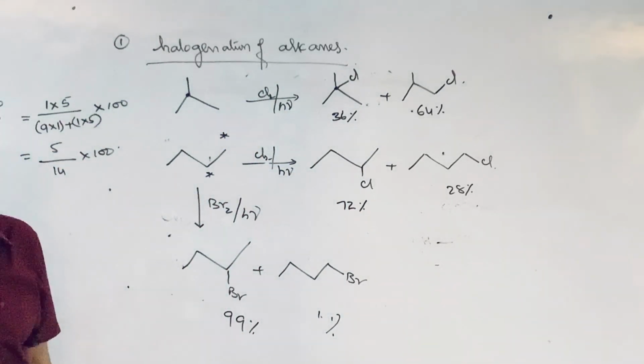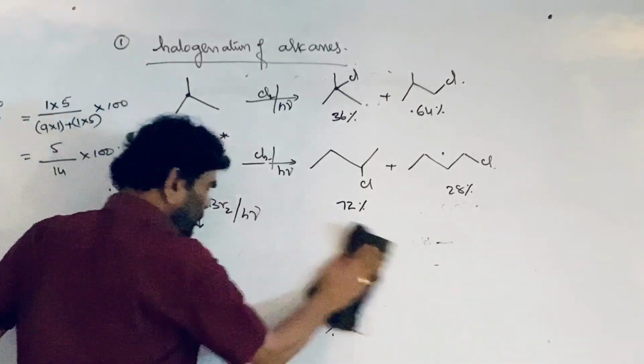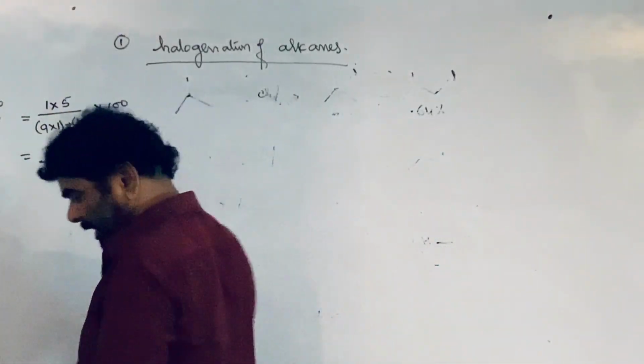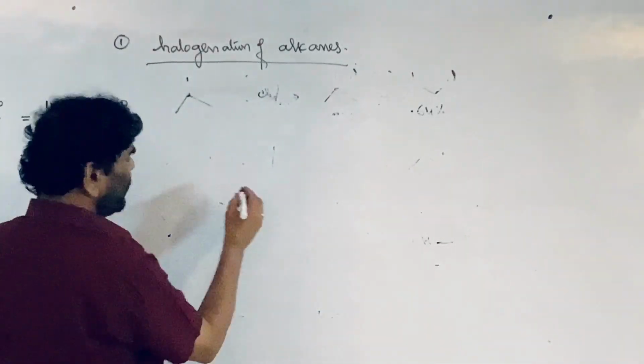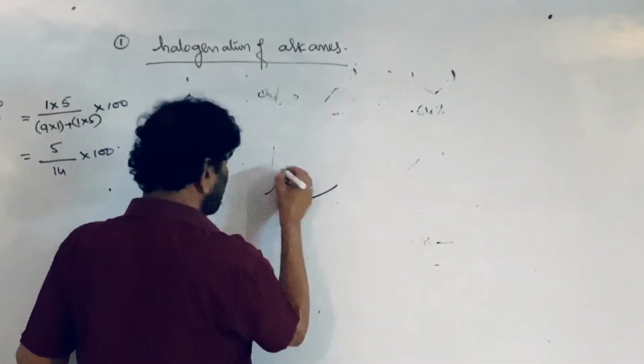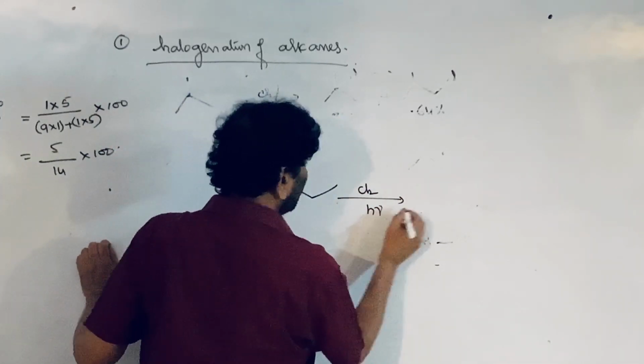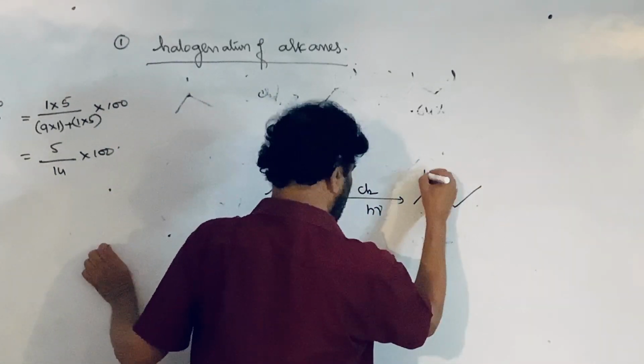So, based on this, we can prepare alkyl halides from alkanes. If you treat this compound with chlorine, you will get several products.